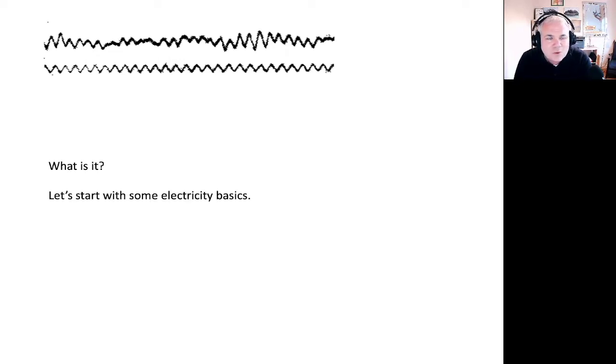All right, so what is this signal? It doesn't look like action potentials. It is this oscillatory signal recorded at the scalp surface. And in order to understand what this signal really is, we have to start with some really basic electrical principles.